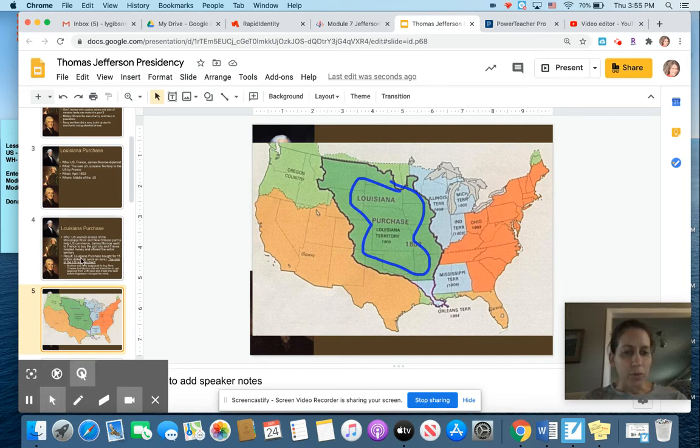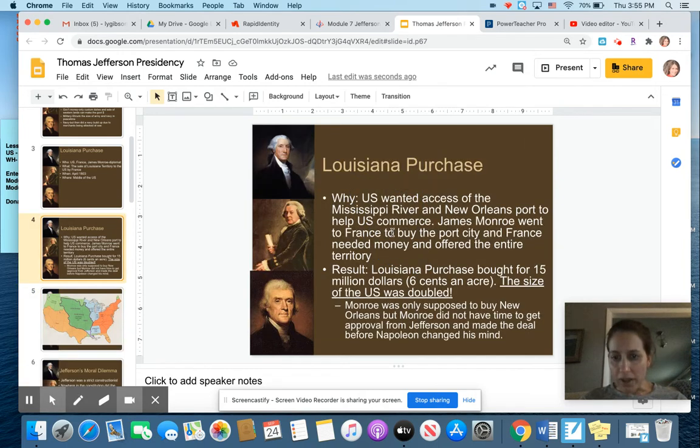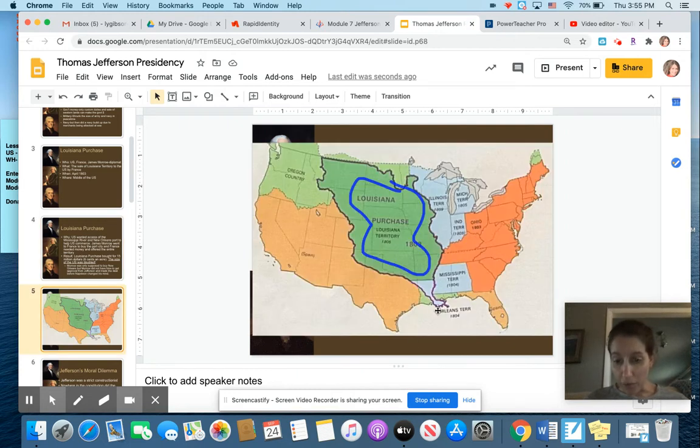Okay. So what happened was James Monroe, who's a name that you have to recognize in U.S. history. James Monroe was sent by Thomas Jefferson to France to buy the port city of New Orleans down here. So he was sent to France to negotiate to buy New Orleans. When he gets there, Napoleon is in charge of France, and Napoleon is in desperate need of money.